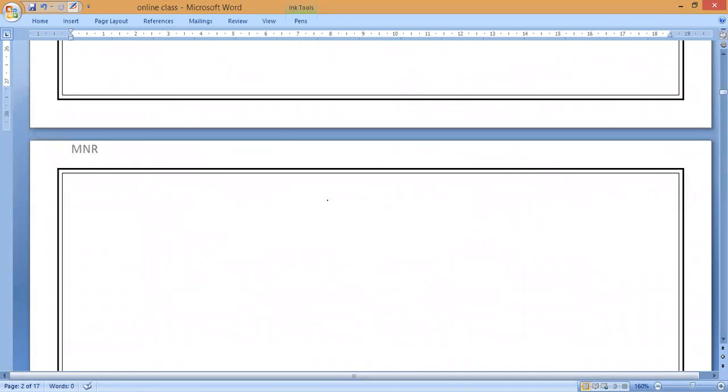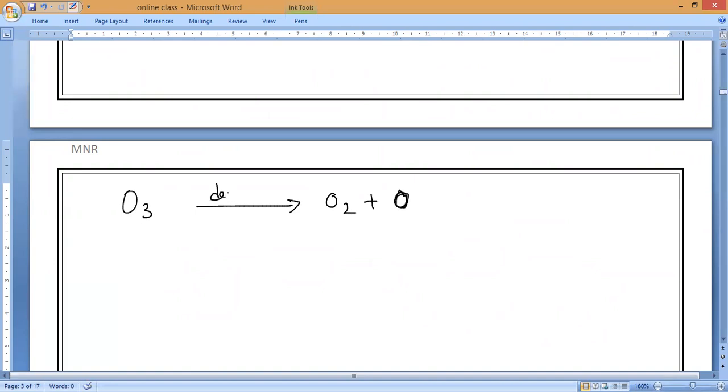Because of some harmful chemicals like CFC, chlorofluorocarbons, the ozone is forming back into O2 plus O. So it leads to the depletion. You understand, everybody? It will start forming into the oxygen molecule and oxygen atom. That is the way to say depletion of the ozone layer.